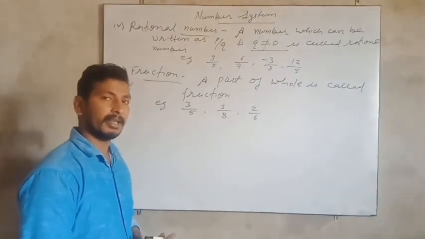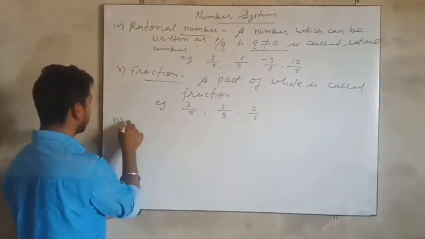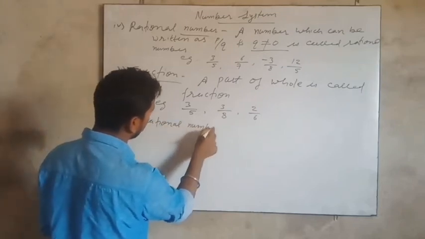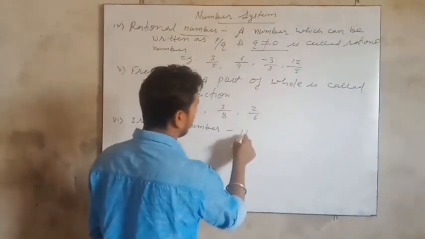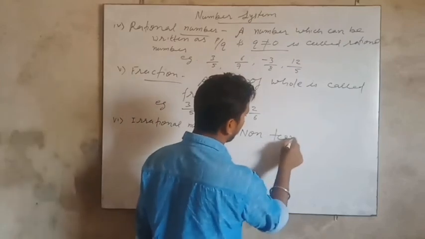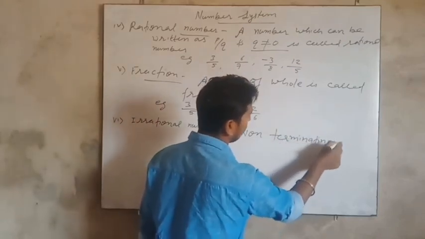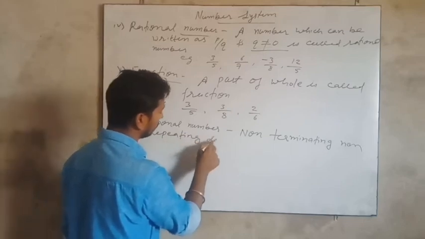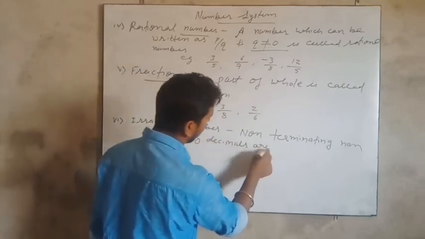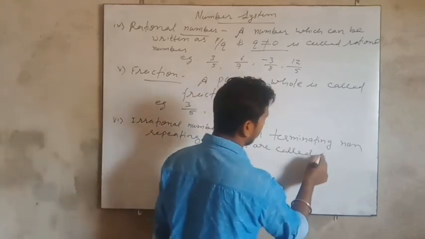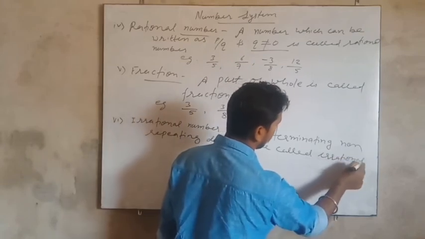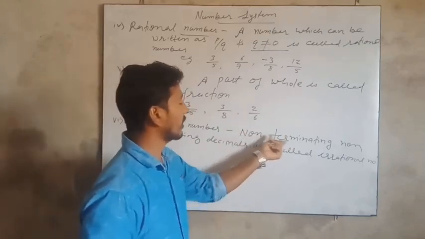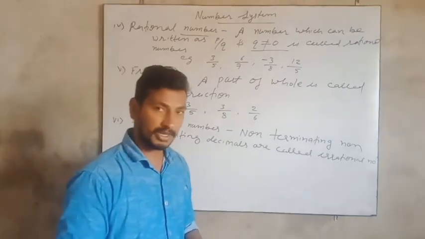Now next is irrational number. Non-repeating, non-terminating decimals are called irrational numbers. We will discuss non-terminating, non-repeating decimals in the next video.